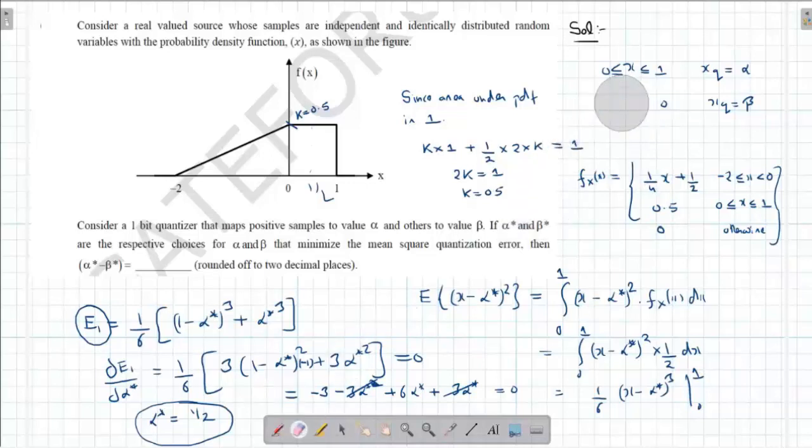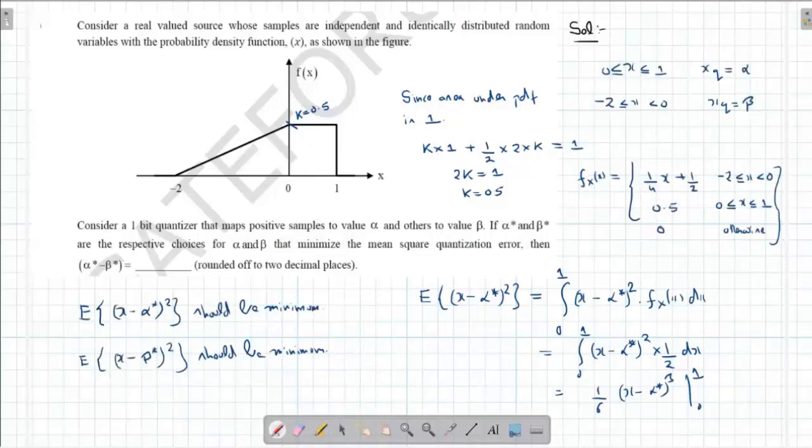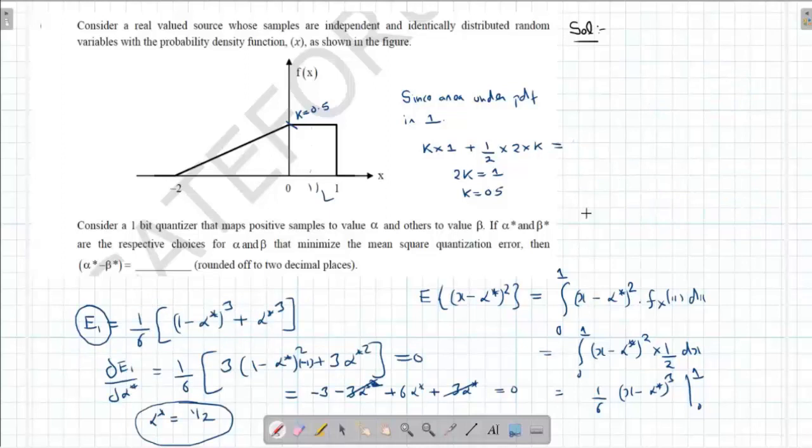Now I can write the equation of this complete curve, the equation of the PDF. fX of x is going to be the equation of this line, right? The slope is 1 by 4.